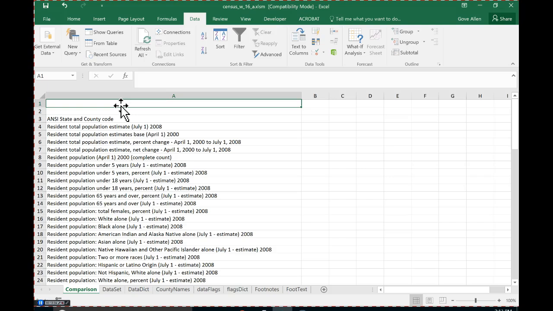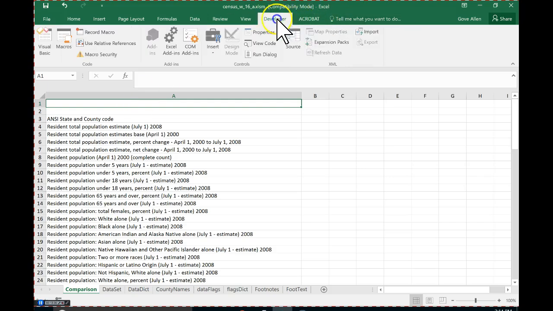There was another comment up here. Was that the same thing? Same thing? All right. So the other way we're going to do this is on the Developer tab. We're going to come to this toolbox, and we're going to bring in a combo box. The combo box is this little guy right here. So I'm on the Developer tab.